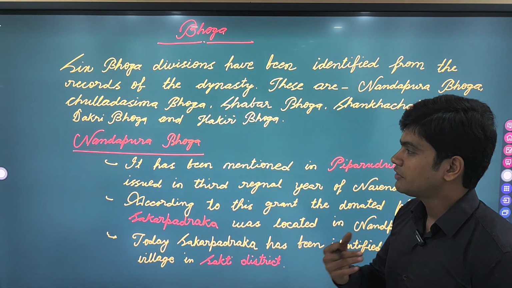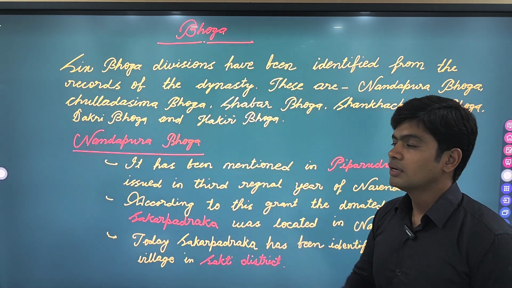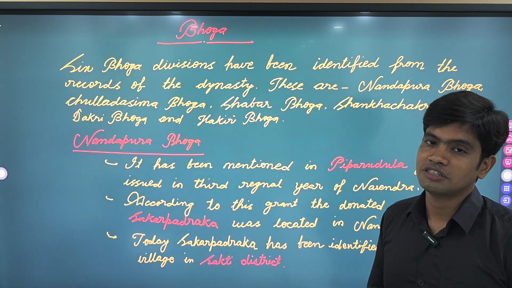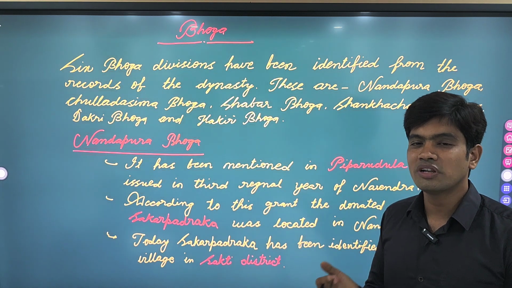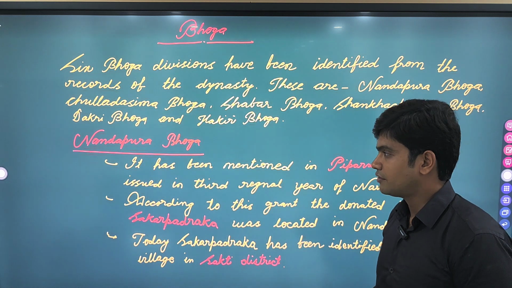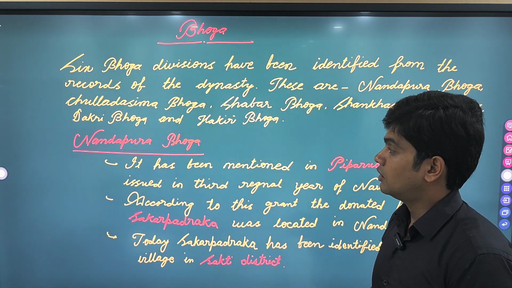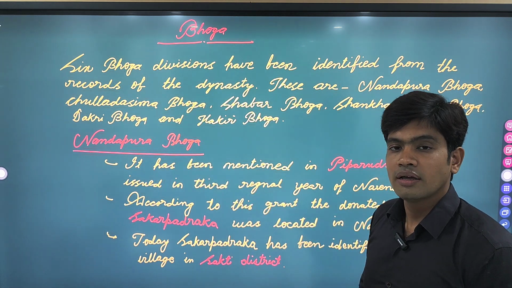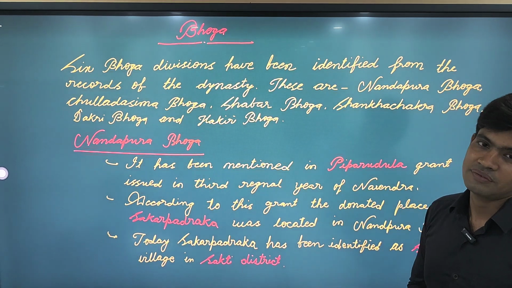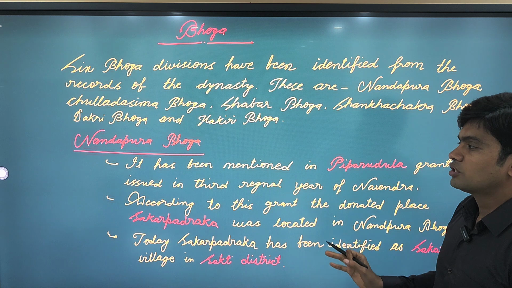Nandapura, which is the chief place or headquarter of the Bhoga, has been identified as either of the Nandapura villages in the Sakti district. In Sakti district there are 2 villages which are called Nandapura. Either of the Nandapura may have been the headquarter of the Nandapura Bhoga, and Shakar Padraka has been identified as Sakreli. So that's all about Nandapura.